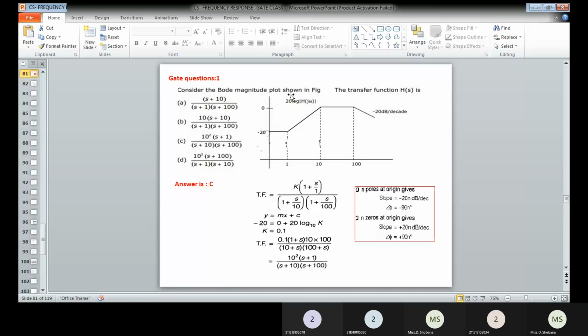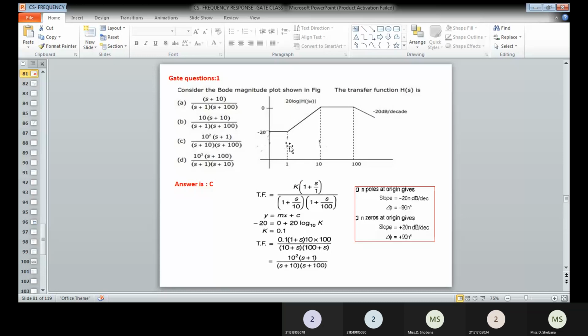Magnitude start, and we are going to obtain the transfer function. These are the given options for the transfer functions. First of all, looking at the problem, you have to observe: if we are having a plus 20 dB slope, then there are zeros available. If we are having a minus 20 dB slope, then it indicates the existence of poles in the system.